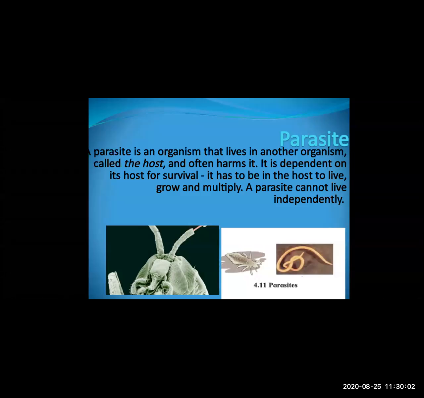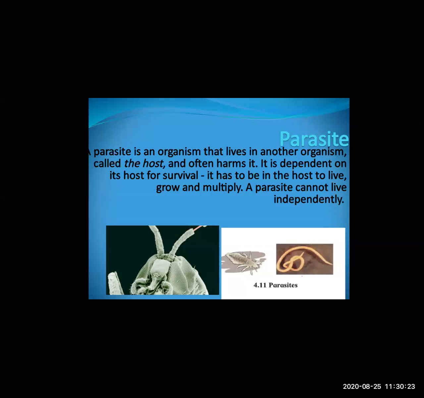Now what do they do? They suck the blood from your body. For living, what is important? Nutrition. What nutrients do they need to grow? They suck the blood from our head for living. So these are seen outside of the body.